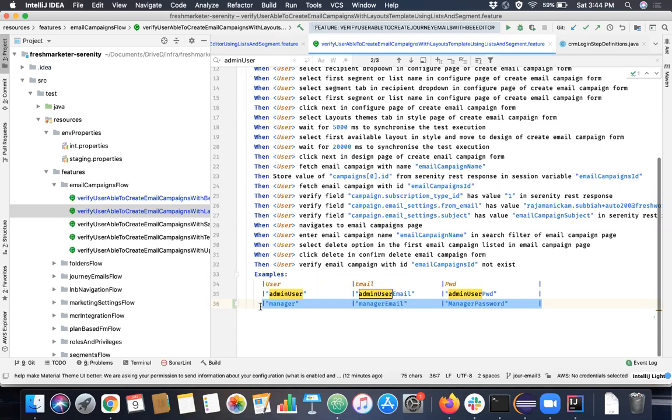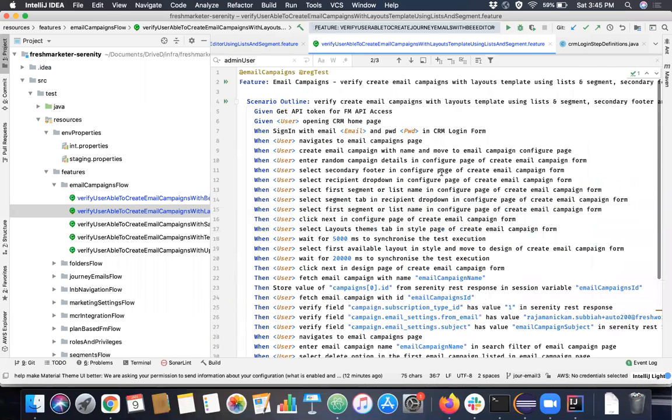We'll see all this in a live example. For the sake of learning the concepts initially, I'm just saying this. So when you give scenario outline and examples here, however many examples you give, for example 5, this particular scenario will be run 5 times.